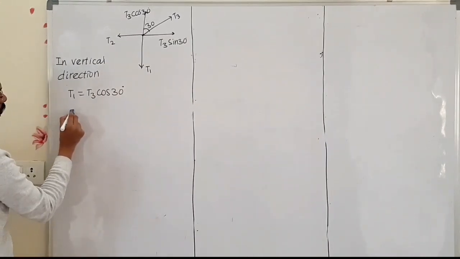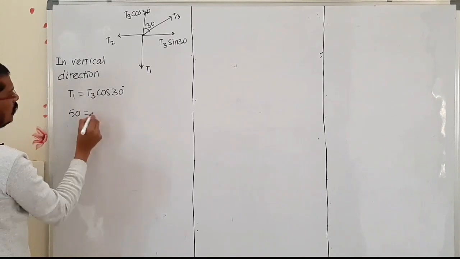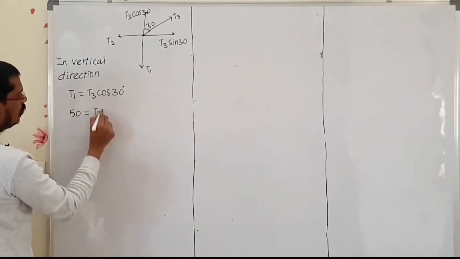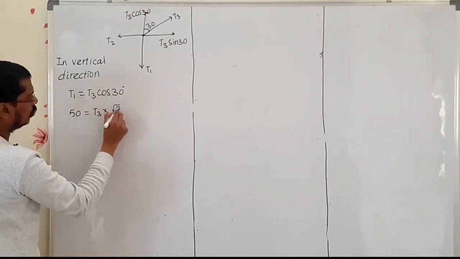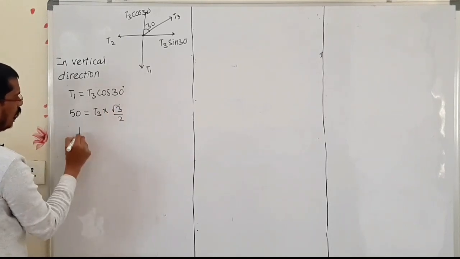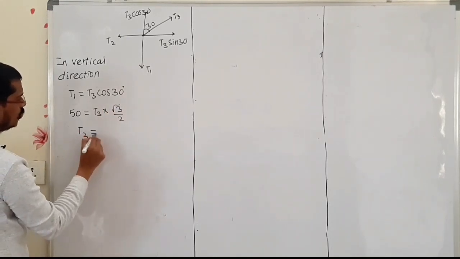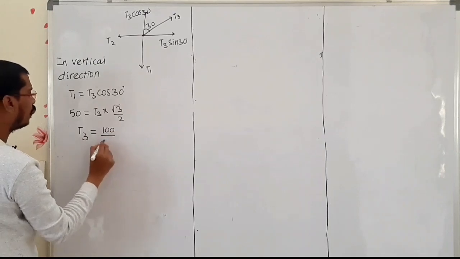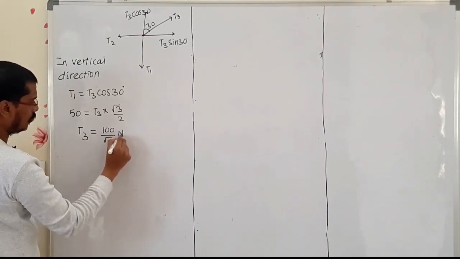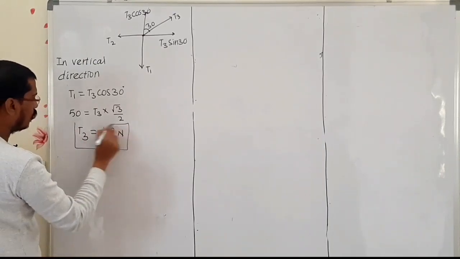T1 we got as 50, and T3 cos 30 we can write as root 3 by 2, and T3 equals 100 upon root 3 Newton. T3 value we got.